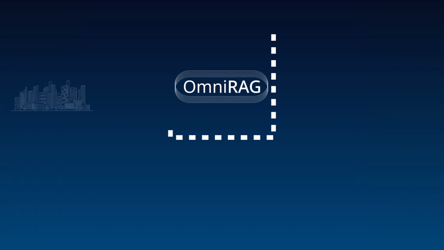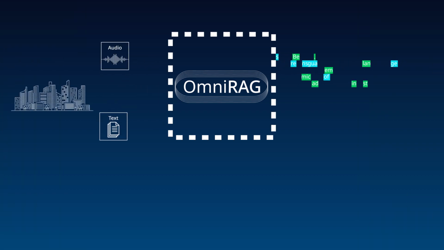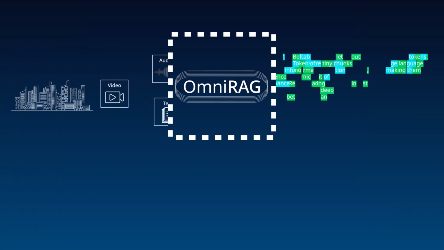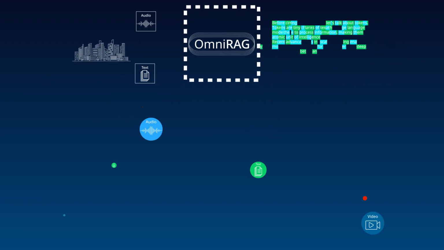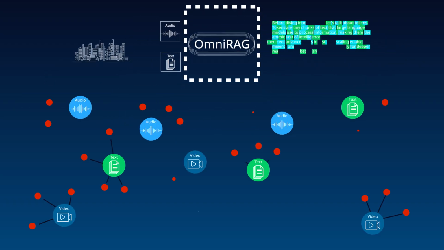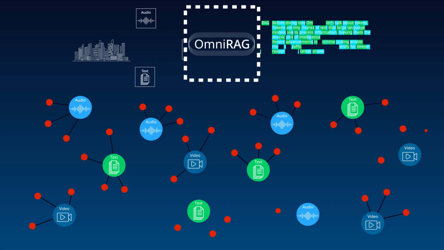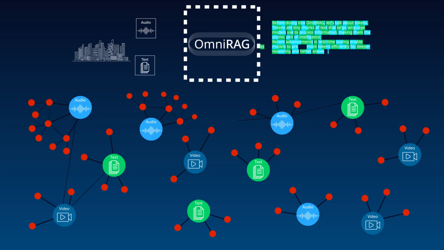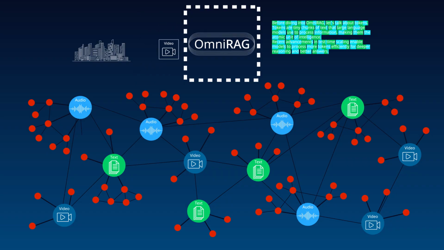Built on this foundational knowledge, OmniRAG seamlessly ingests and processes text, audio, and video modalities, and extracts meaning, context, and relationships across all content types. GraphRAG pipelines ingest text data and use graph structures to store embeddings. They transcribe audio data and semantically link it to related documents. Pipelines also summarize and index videos for contextual retrieval. As a result, OmniRAG can answer complex questions by drawing insights from documents, instructional videos, and spoken content.